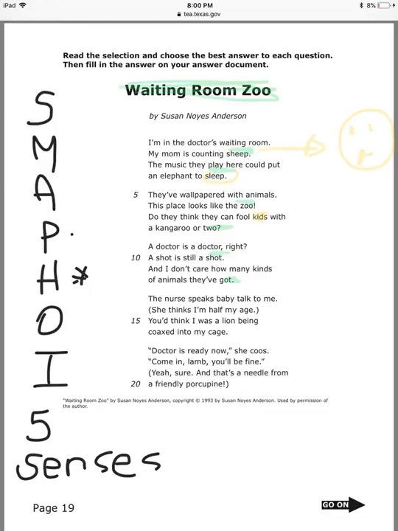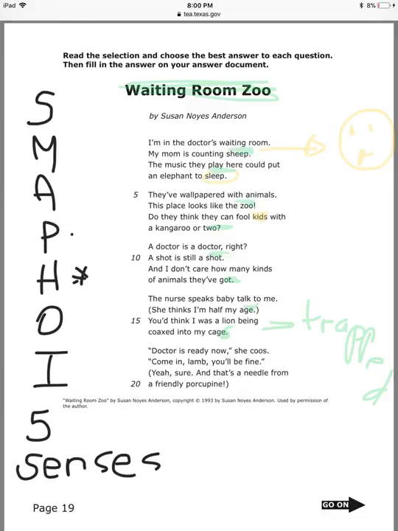Number 15. The nurse speaks baby talk to me. She thinks I'm half my age. You think I was a lion being coaxed into my cage. This means that he feels trapped. Okay? I'm gonna underline age with cage. Doctor is ready now, she coos.